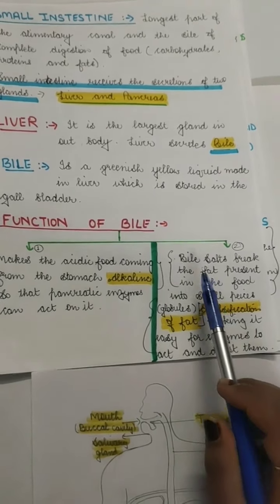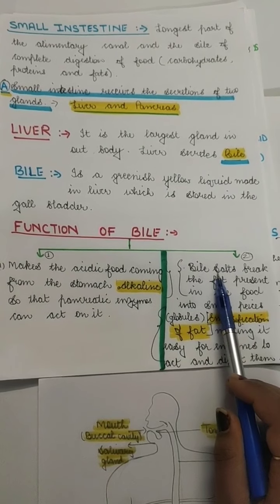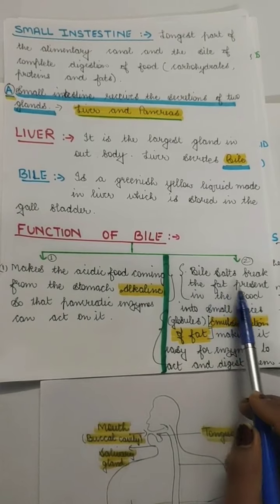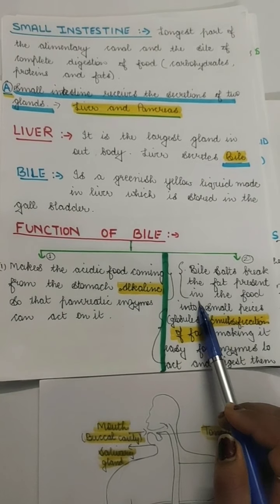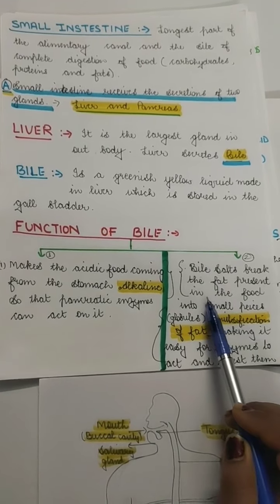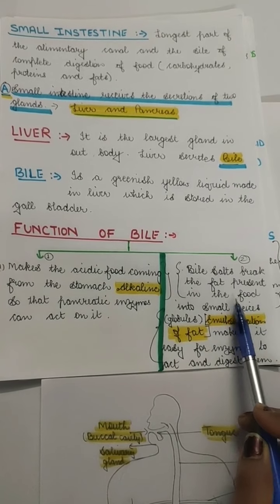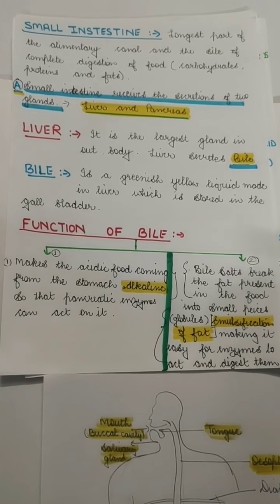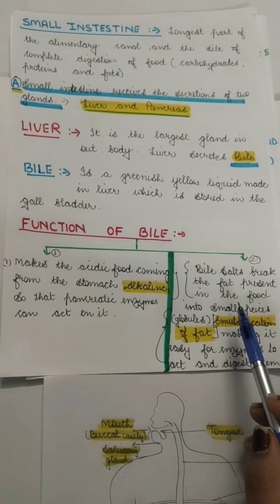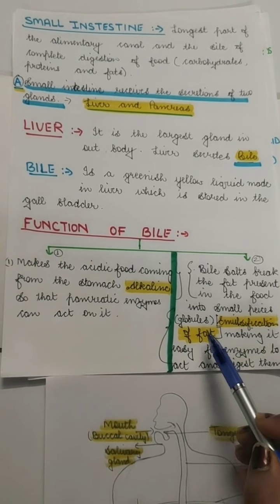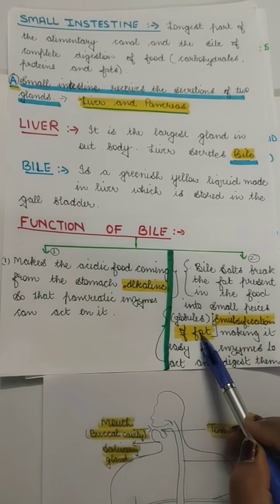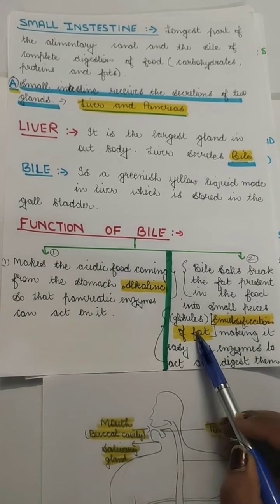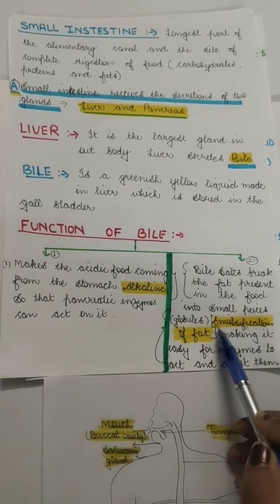Then the second function of bile is that bile also produces some bile salts which break the fat present in the food. If there is any fat present in the food, it breaks the fat into small globules, not pieces but globules. That process of the breakdown of fat into small globules is called emulsification of fat. So what do bile salts do? They emulsify the fat, or they undergo the emulsification of fat.